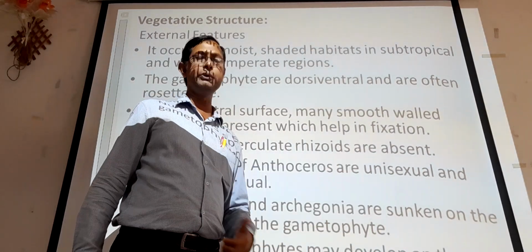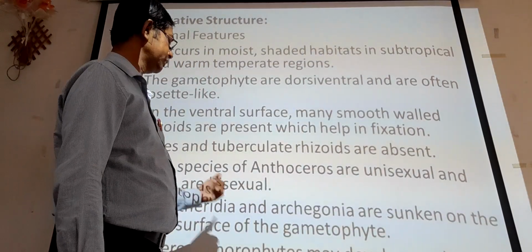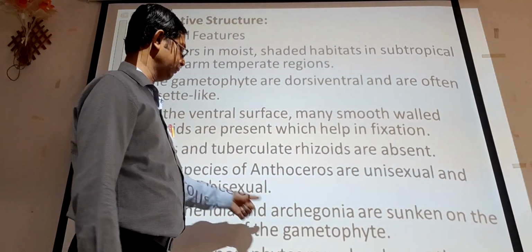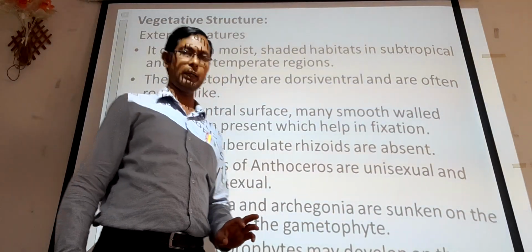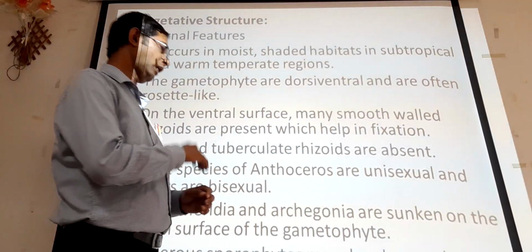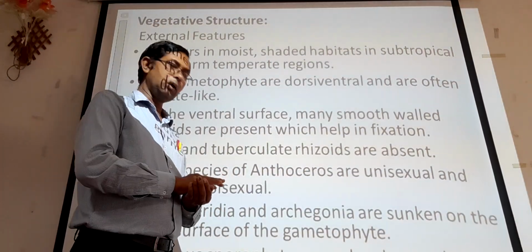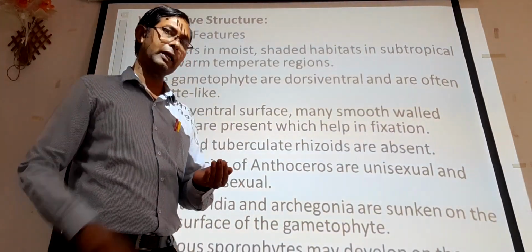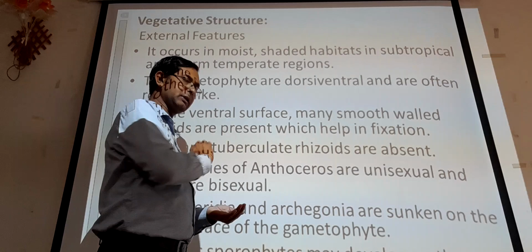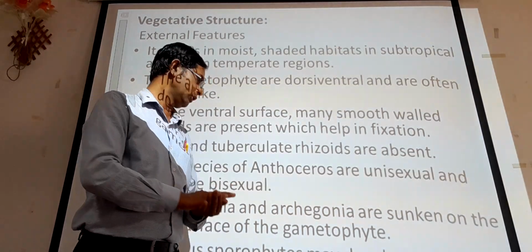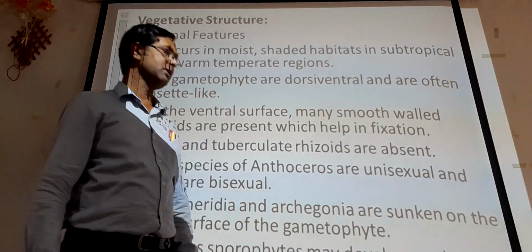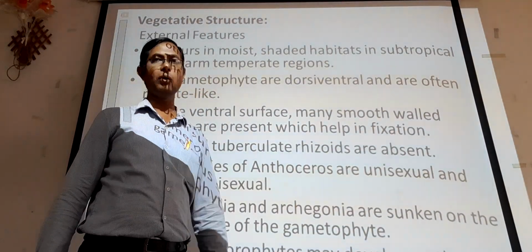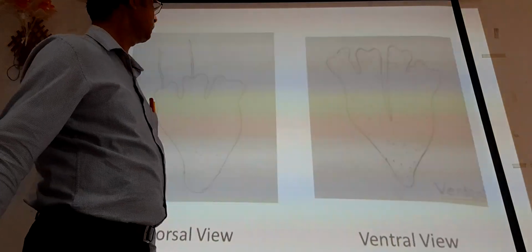For example, in a unisexual thallus, these Archegonia and Antheridia are present, and these will later on develop into sporophyte. So on the dorsal side where the Antheridia and Archegonia are present, we can see several or numerous sporophytes.